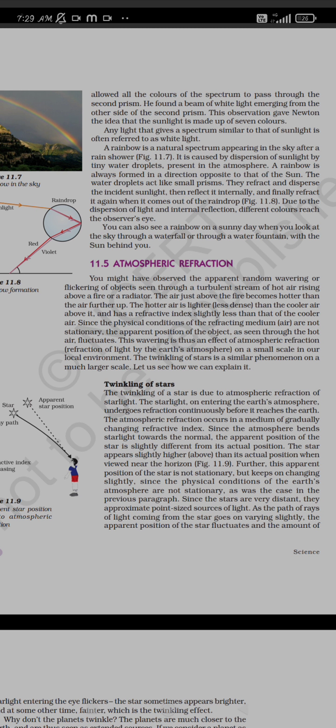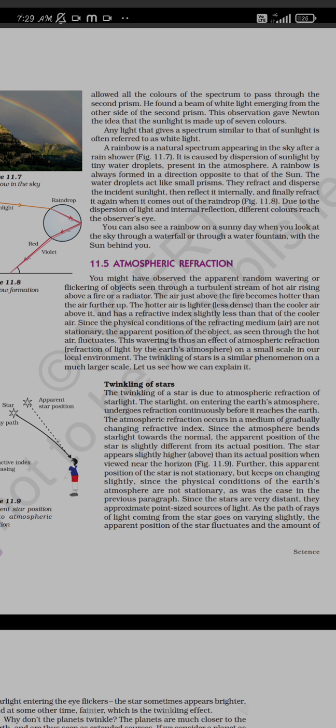So this is due to the apparent position. Like this, an example can be seen in our atmosphere in the twinkling of stars, because when the light rays reach us, wavering and fluctuations will be there due to the effect of the atmosphere and the refraction in the atmospheric layers of the earth. After this wavering there will be a twinkling of the star, because whenever the starlight enters the earth's atmosphere, it gets continuously refracted before reaching the earth, and the refractive index keeps changing.